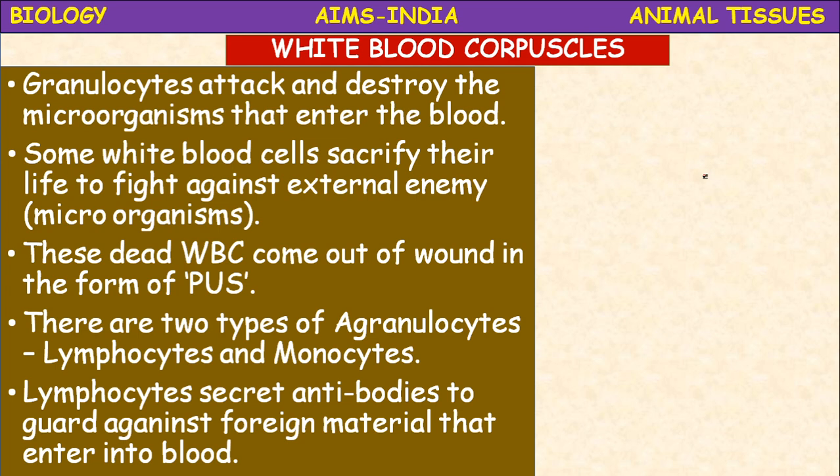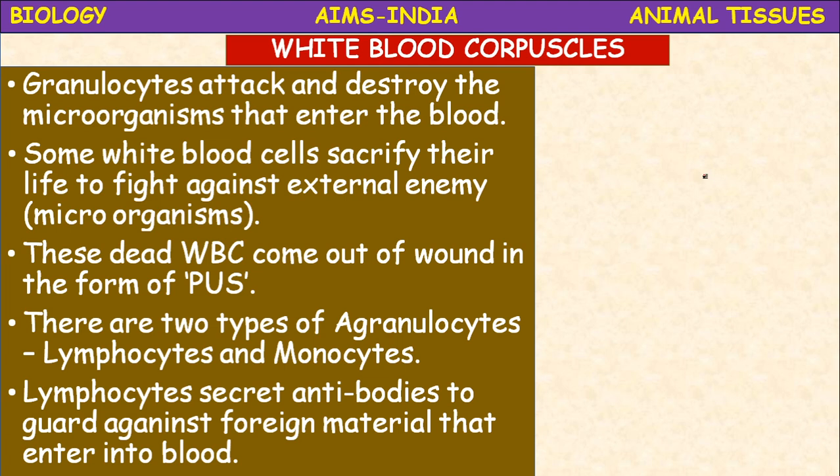Basophils are non-phagocytic in nature, means they cannot fight with the germs. Their number increases in infections and TB, chickenpox, viral infections.